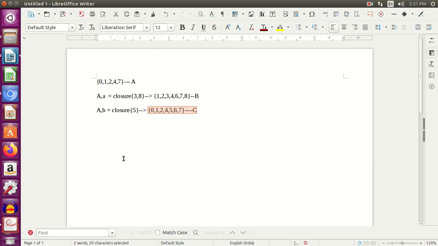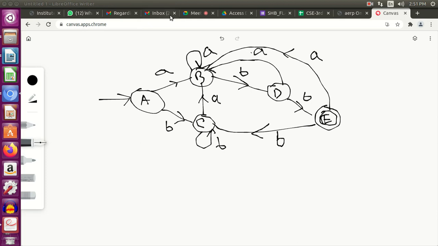Whenever you're given a question which contains epsilon or null moves and you are asked to convert it into an equivalent DFA, just follow the steps that I have shown you, and you'll surely get the correct answer.